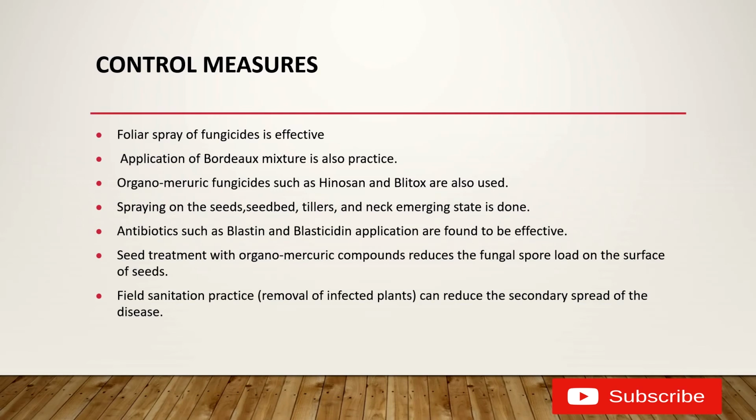Sometimes we can use antibiotics such as blasticidin, which is also found to be effective. Sometimes seeds are treated with organomercuric compounds, which reduce the fungal spore load on the surface of seeds, which means they restrict the conidia. Another practice is field sanitation, which can also reduce the secondary spread of the disease to the next cycle or the next growing stage.